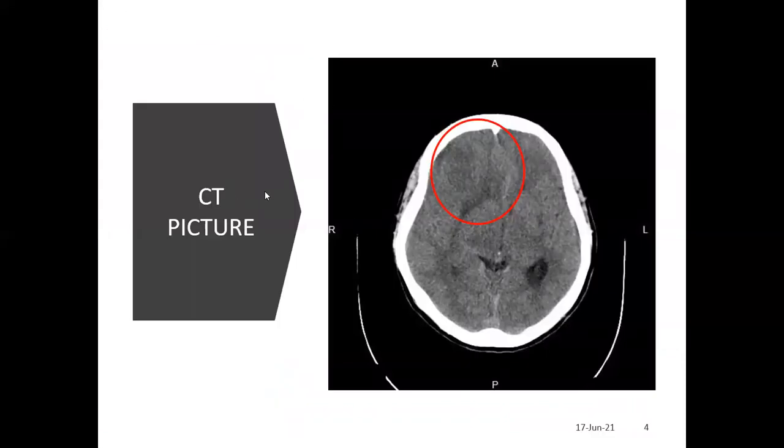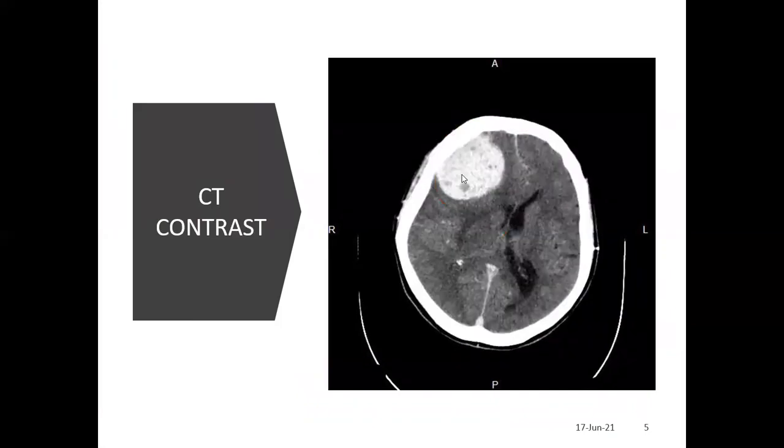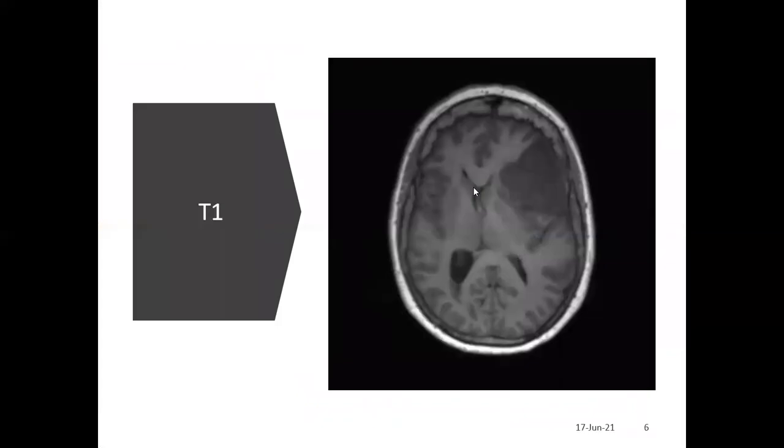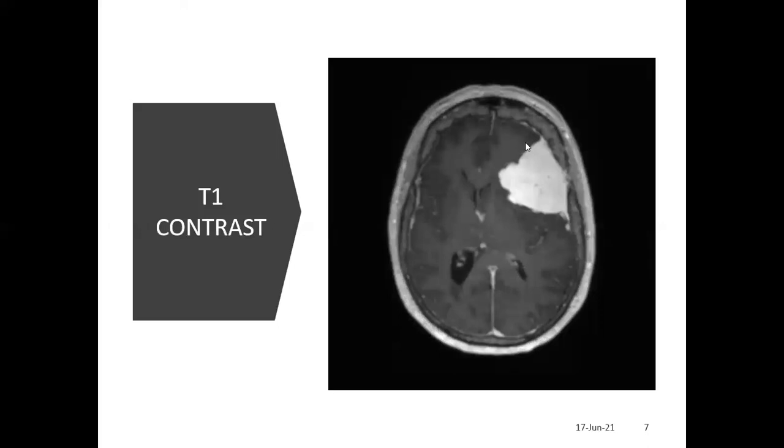If you see the CT picture, mostly it is isodense or slightly hypodense to the surrounding tissue, and on contrast CT it is brilliantly enhancing, and you may find microcysts and small hemorrhages inside the lesion. In T1 plane, this is a hypointense lesion compared to the surrounding tissue. T1 contrast is brilliantly enhancing. If it is brilliantly enhancing, that mostly goes in favor of meningioma.